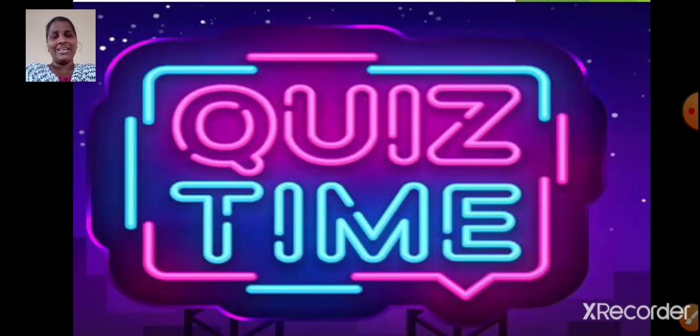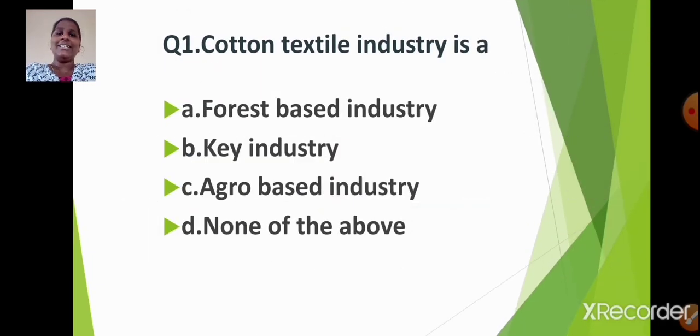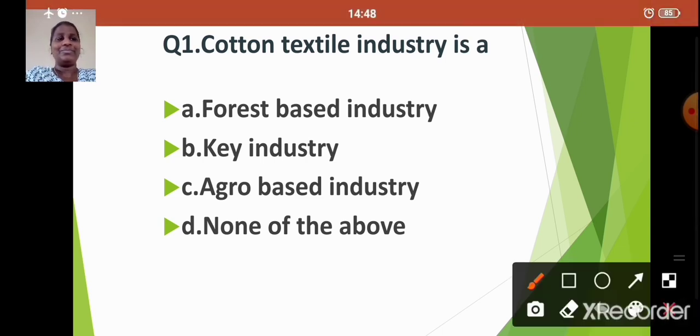Now it's time for quiz. I hope you all are ready. Question number 1. Cotton textile industry is a option A, forest based industry, option B, key industry, option C, agro based industry, option D, none of the above. Yes, which is the correct answer? Yes, very good. Option C, agro based industry. Cotton textile industry is a agro based industry.